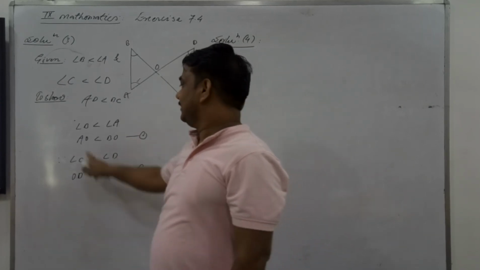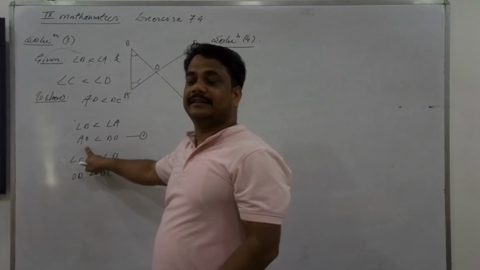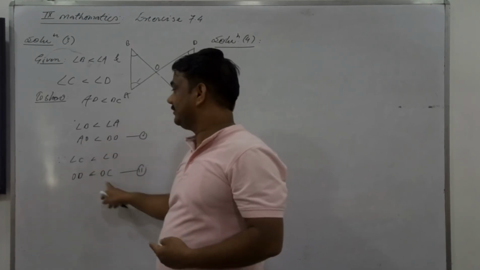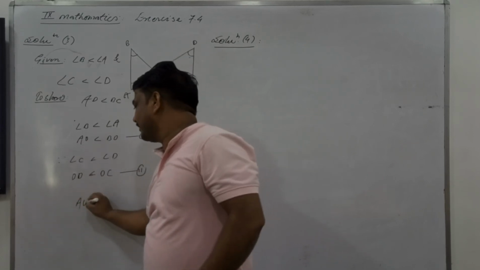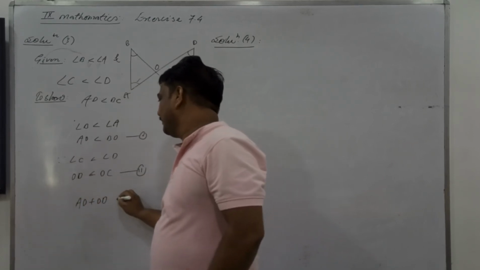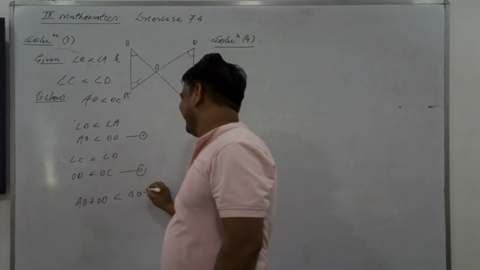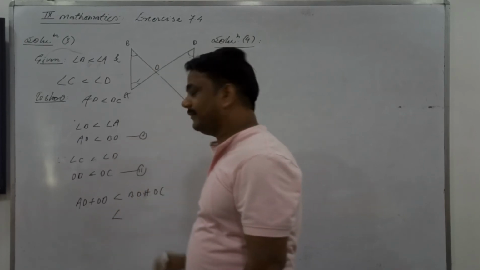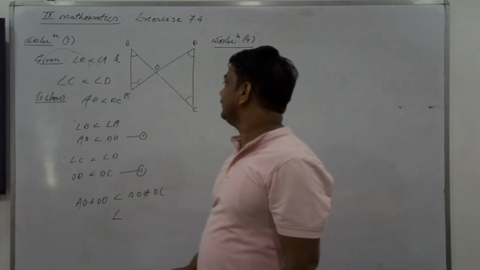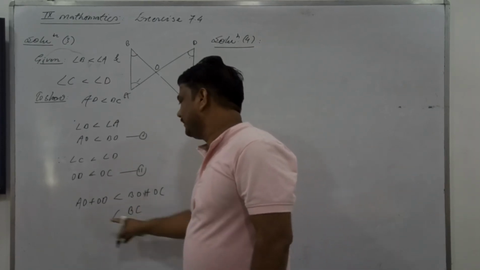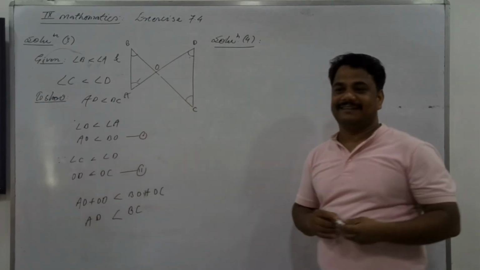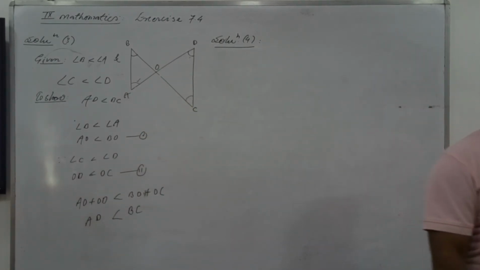Adding these, this is smaller than this, and this is smaller than this. If you add two smaller ones, what will you get? Right or not? So BO plus OC is what? See on the figure: BO plus OC is BC, and AO plus OD is AD, and it is proved here. Is that clear or not? I explained this thing yesterday, the last time.